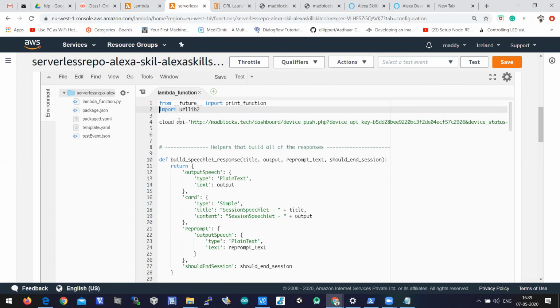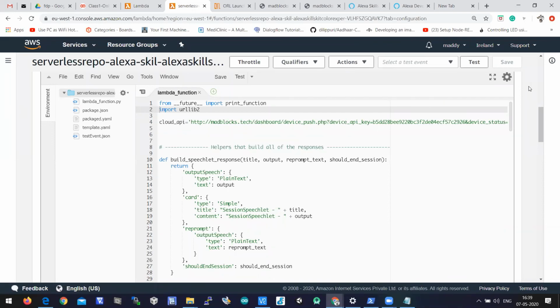In the bulb on request, we are calling the cloud API. In the bulb off request, we are calling the cloud API through off command. And then we are comparing whether intent gets matched or not. Okay, which intent is matched? So we are comparing the intent name with bulb on. When intent name with bulb on is matched, we are calling the bulb on function. When intent name is matched with bulb off, we are calling bulb off function. Okay. After doing this, we need to click on save.